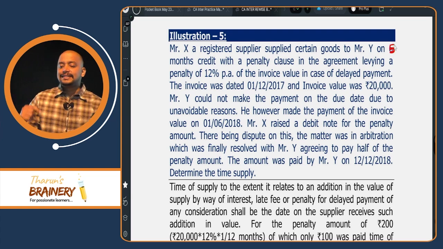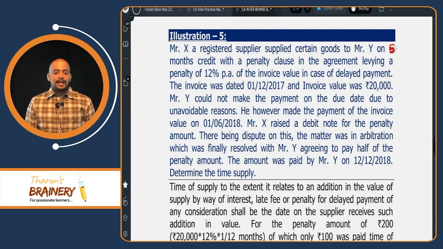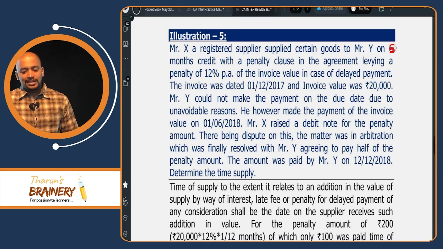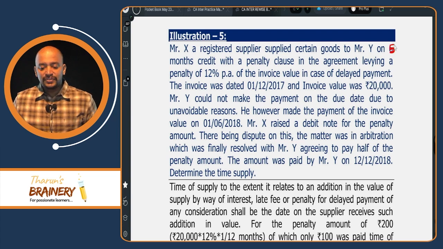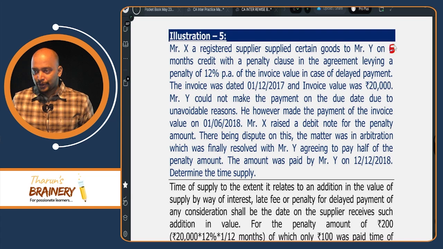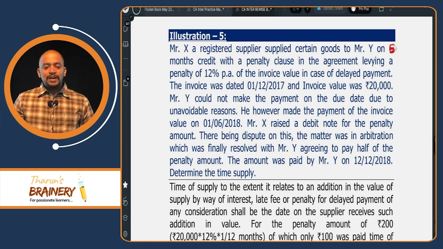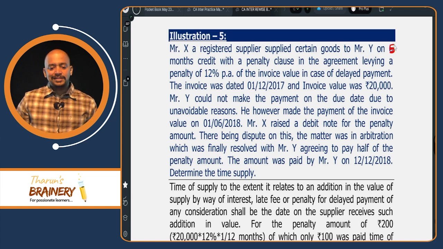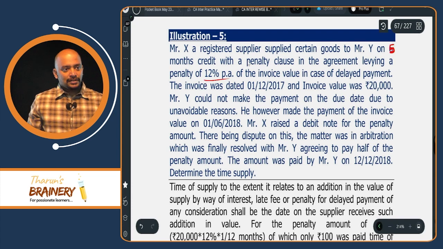So Mr. X raised the debit note for the penalty amount. There being dispute on this, the matter was in arbitration, which was finally resolved with Mr. Y agreeing to pay half of the penalty amount. So what is the penalty here? 1 month delay for 1 month on 20,000. So 20,000 into 12% into 1/12.